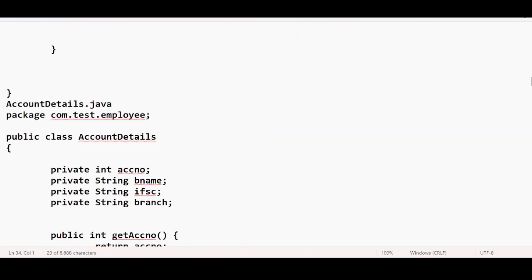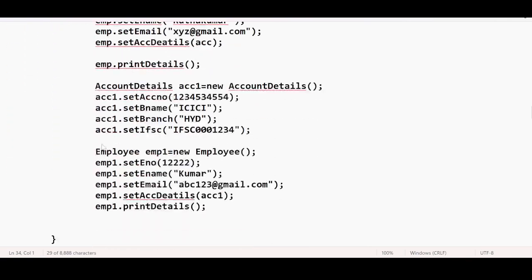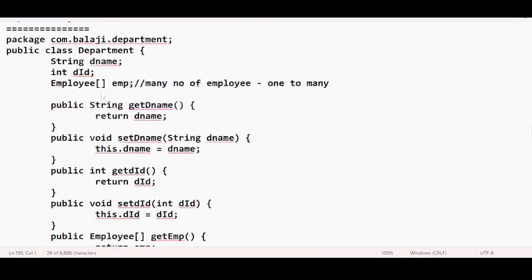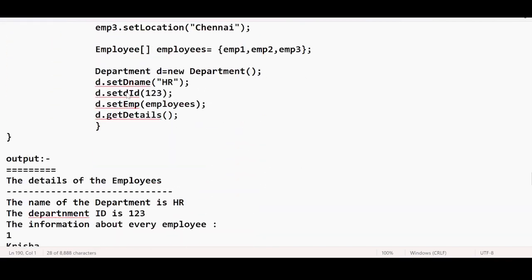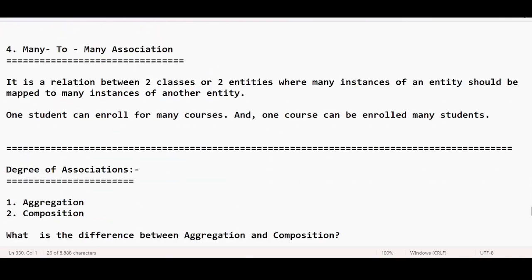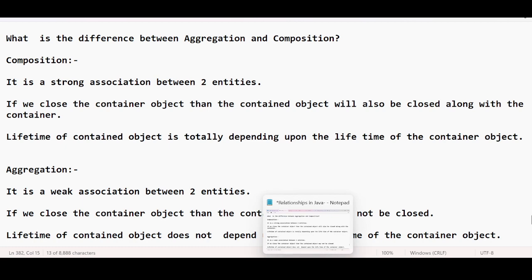I don't think much explanation is required. I suggest you repeat these classes once again. One-to-many association we have discussed with an example. Let us recap this quickly. We have also discussed many-to-one and many-to-many associations. And again, the degree of association. When you get a question like what is the degree of association, it has been categorized into two types: aggregation and composition. I have given you the typical diagram.